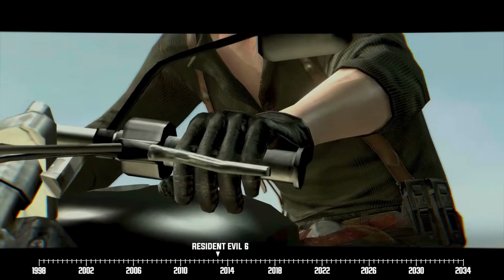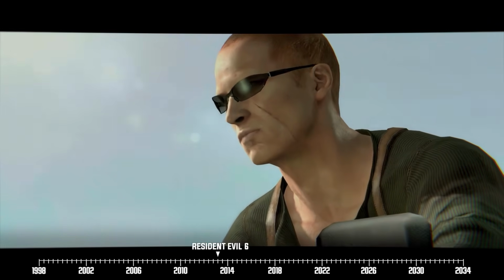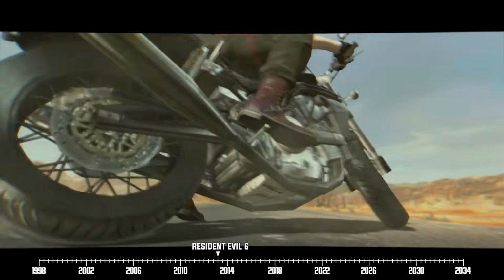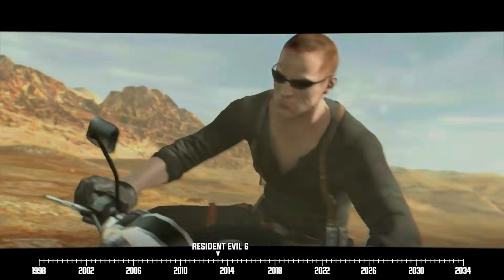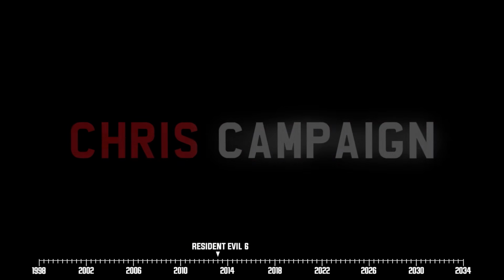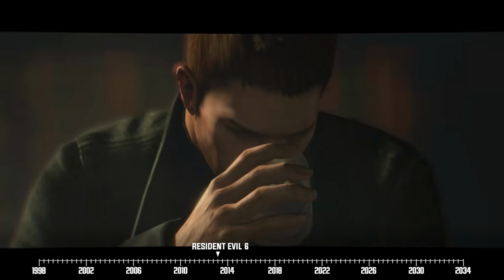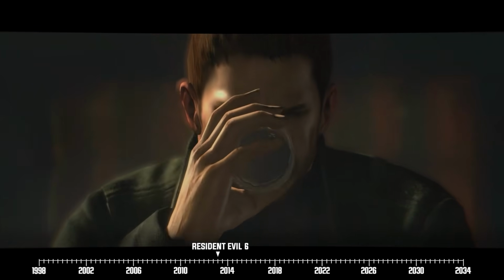In any case, Jake's blood sample allows the formulation of a cure for the C-virus, which leads to the prevention of the global pandemic. And with this, Jake and Sherry's story is concluded. Chris's campaign. Chris's tale starts at a dive bar somewhere in Eastern Europe, where our favorite boulder-punching action hero has seen better days.